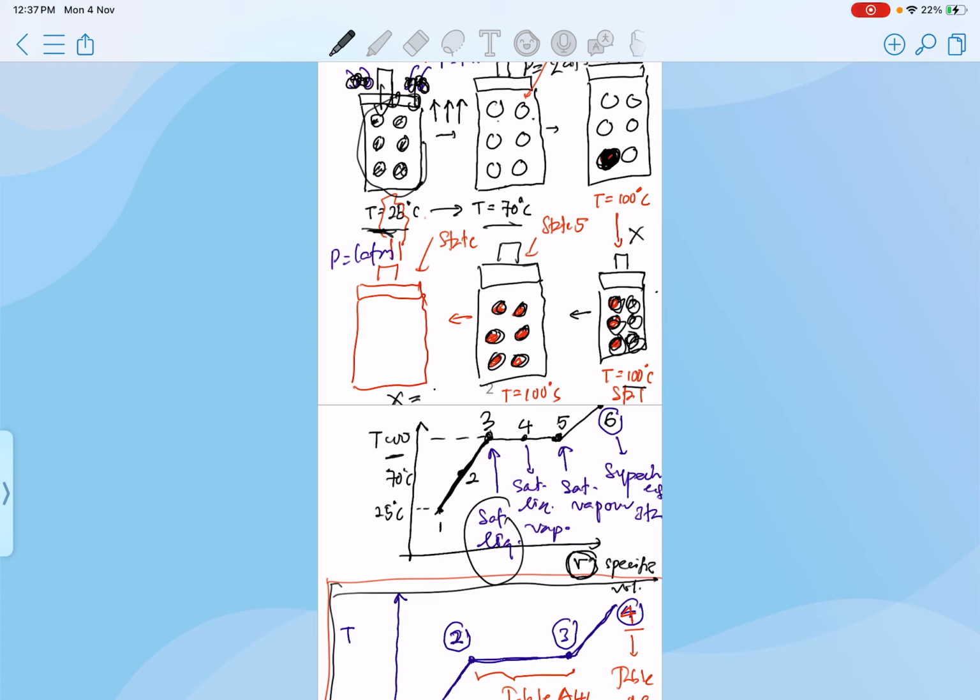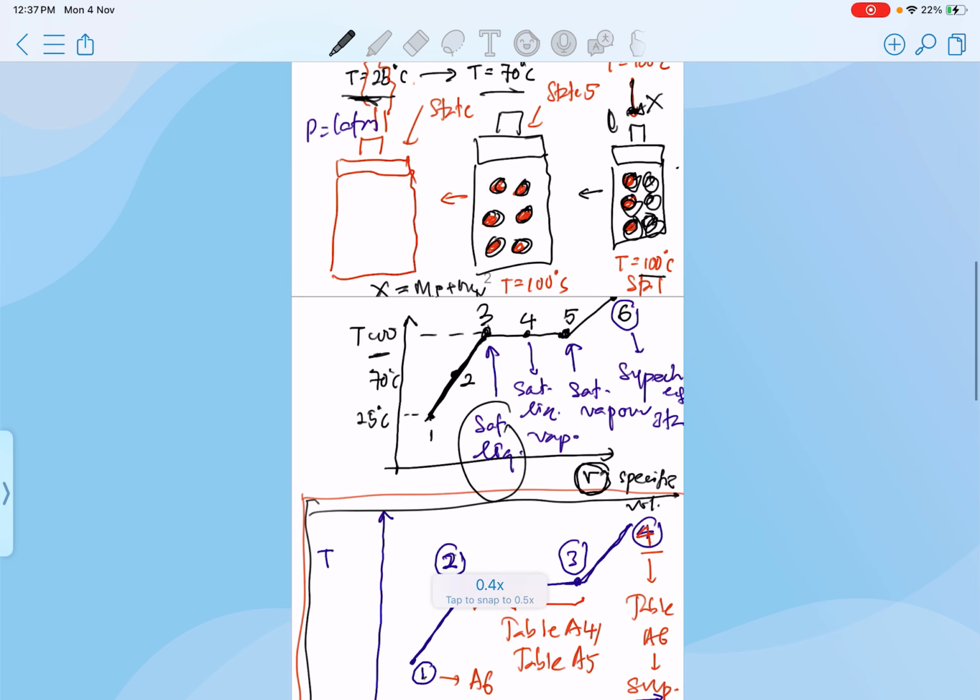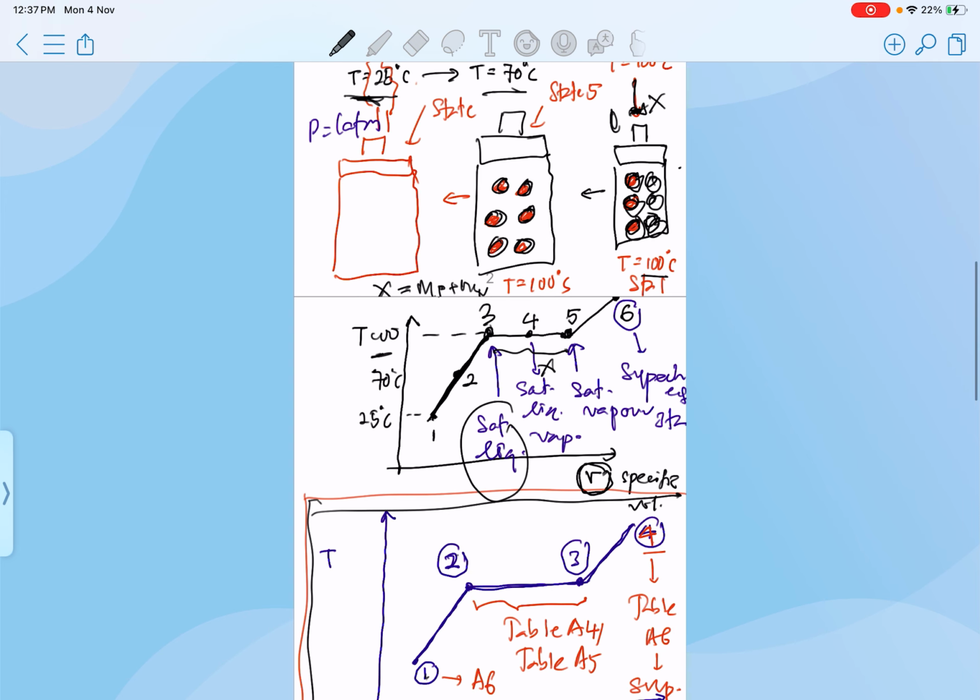Steam quality is actually equal to the mass of vapor divided by the total mass of liquid plus vapor. You should learn that during your lectures. The steam quality X is also covered during your lab for experiment number 5 and also experiment number 8.